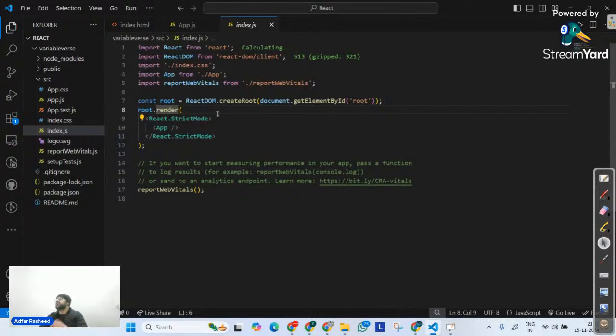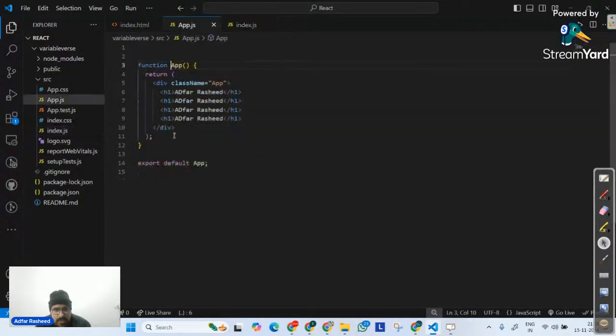Now, what does render actually mean? Render, as of now, I will give a simple basic layman definition. It simply means on it, please display. On root display. What are you going to display? Let's remove the strict mode because we don't know what it is. But we can clearly see I am telling it on my root, please display something like this: a self-closing tag, which is App. Please display on my root something which is called App. And if I simply go here, click on this App, you can clearly see it takes me to function App.